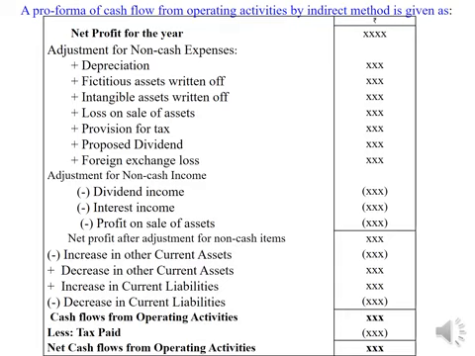Increase in current liabilities has to be added back. Decrease in current liabilities has to be subtracted to find out cash flows from operating activities. Increase in current assets has to be subtracted because, for example, an increase in stock is assumed to mean that much stock has been purchased by paying cash.